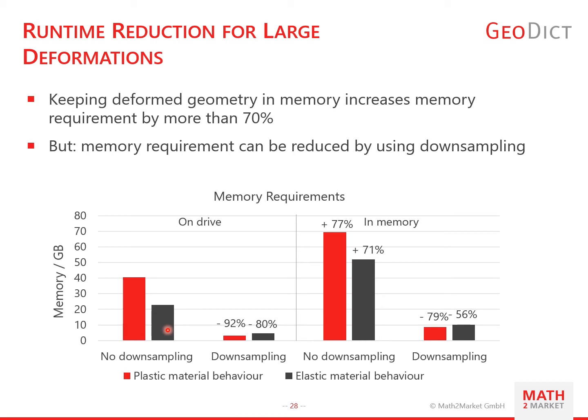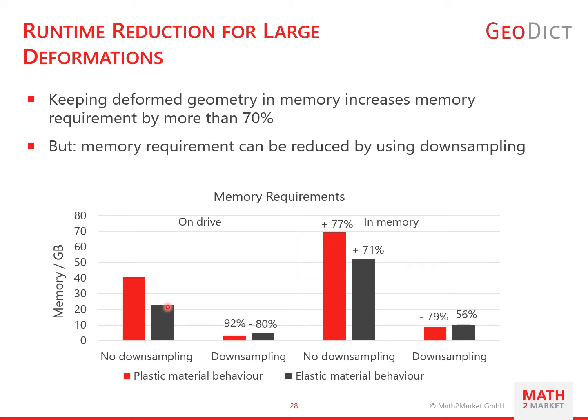Concerning the memory, the image is a little bit more heterogeneous. By using downsampling, the memory consumption can be reduced by 80% for elastic materials, so from here to there, and 92% for plastic materials respectively, so this column compared to this column. Keeping the deformed geometry in memory, though, increases the memory consumption by more than 70%, so those two columns compared to those two columns, and you can see that the memory goes up.